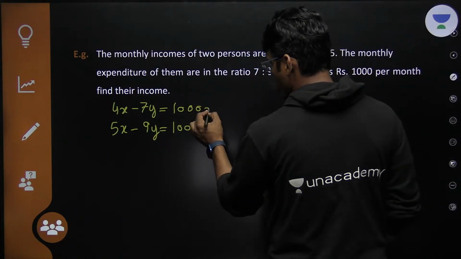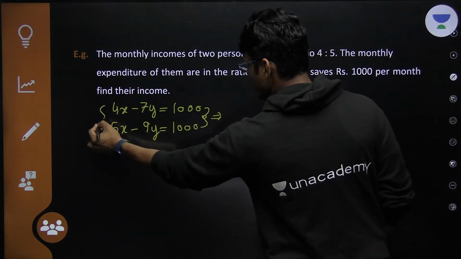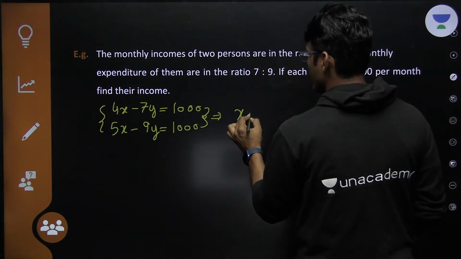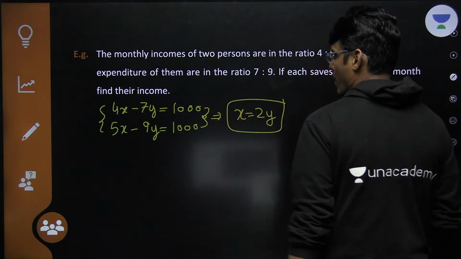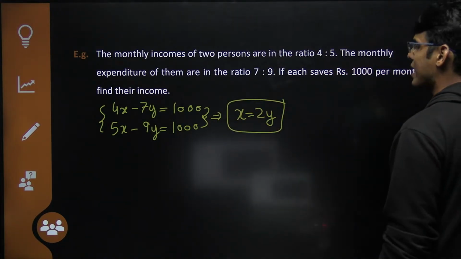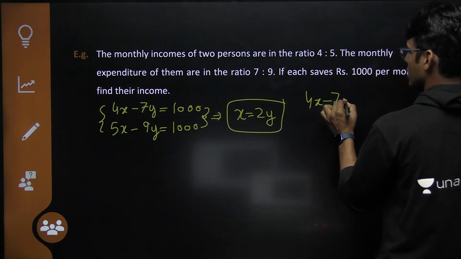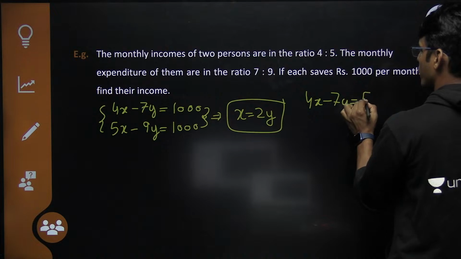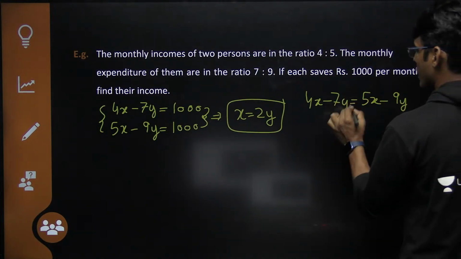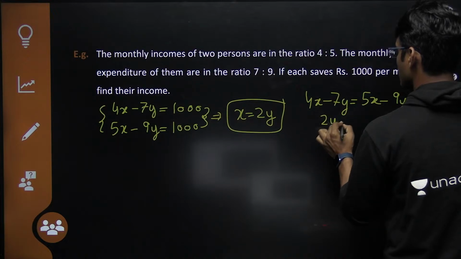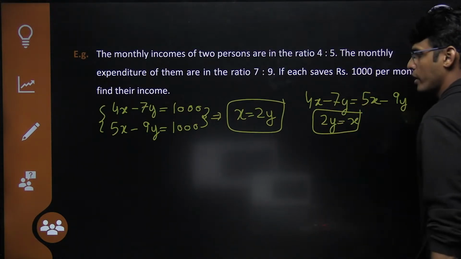But you should not be solving this directly. You should be very smart in solving them. You will just equate these two, and hence you will get x equals 2y. Am I making sense? How do you get x equals 2y? Just 4x minus 7y equals 5x minus 9y. 9y goes here, giving 2y, and x goes here. Okay?